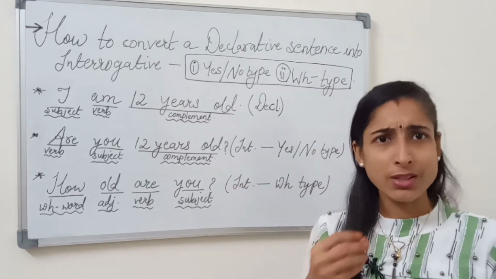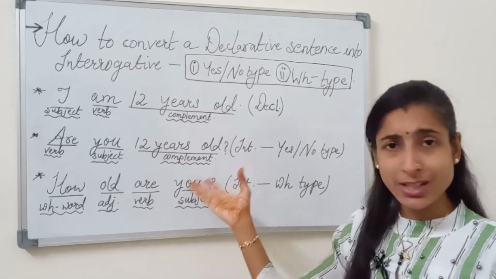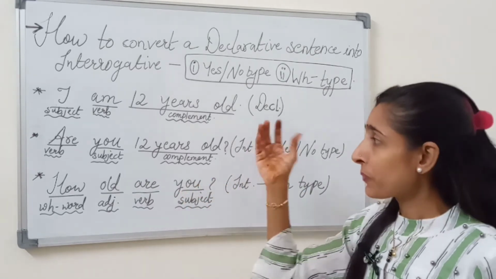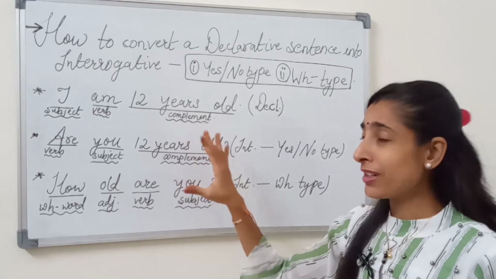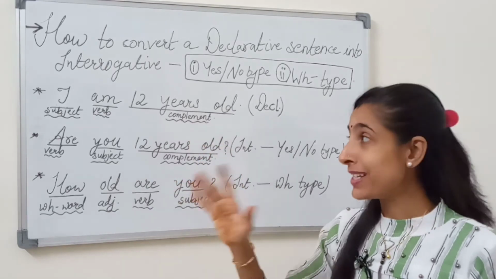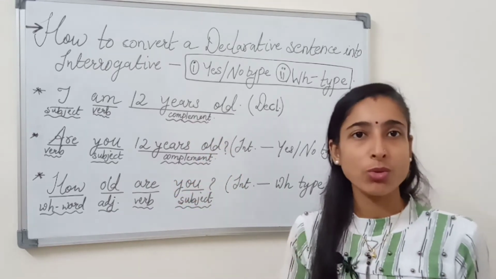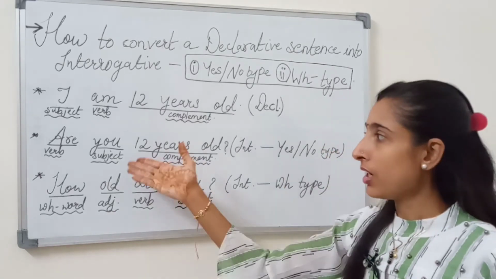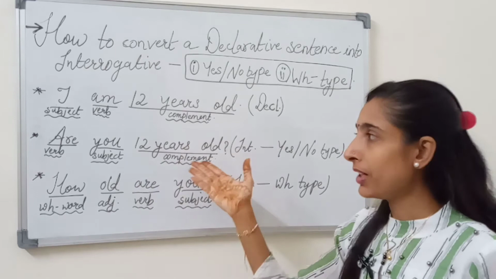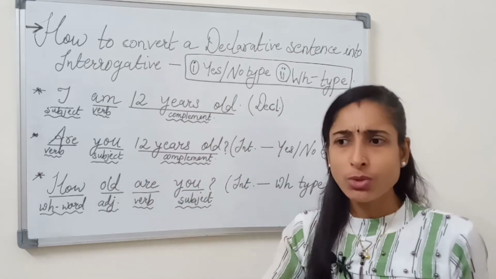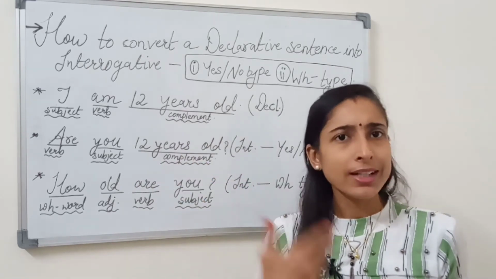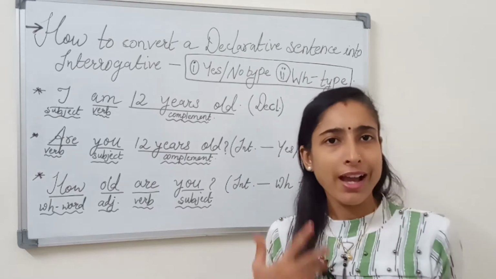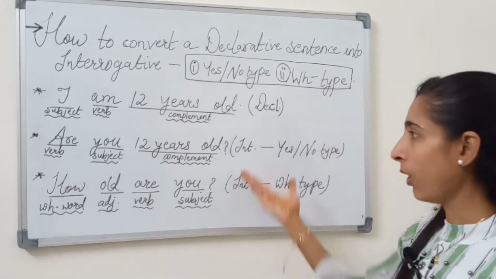Interrogative sentences are easy to understand, because we have to ask only the question. You will automatically get back the answers. Just now I told you that if you ask someone, are you 12 years old? You will suddenly get back the answer, yes, I am 12 years old.